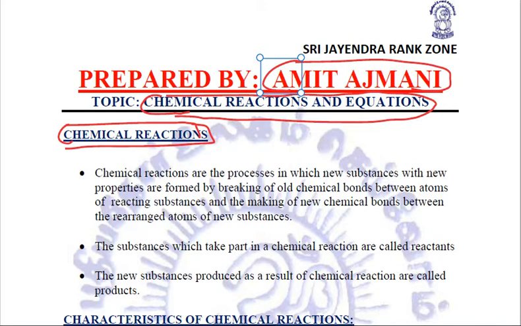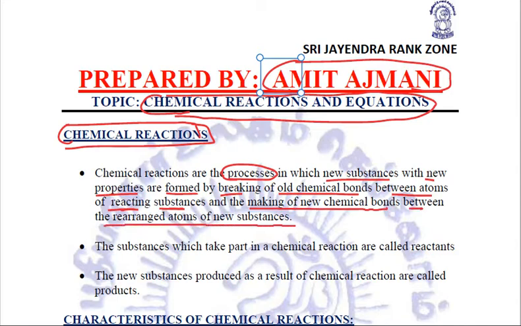Chemical reactions are the processes in which new substances with new properties are formed, and this happens by breaking off old chemical bonds between the atoms of the reacting substances and the making of new chemical bonds between the rearranged atoms of new substances.